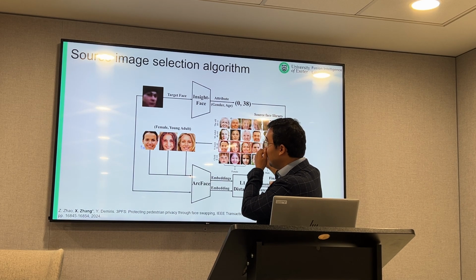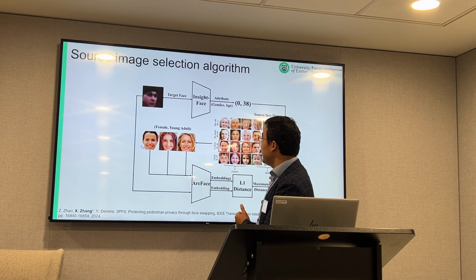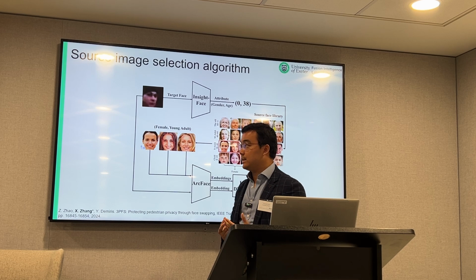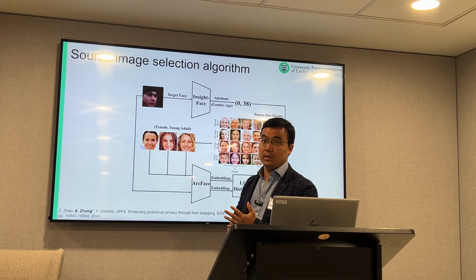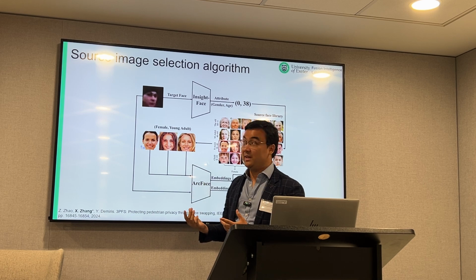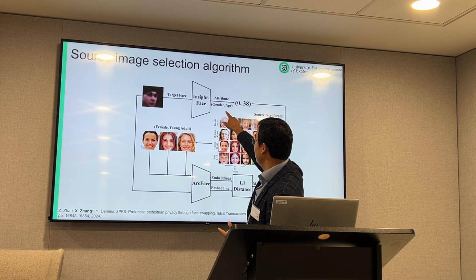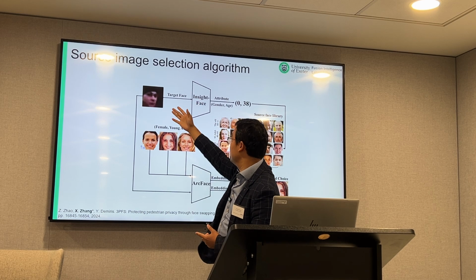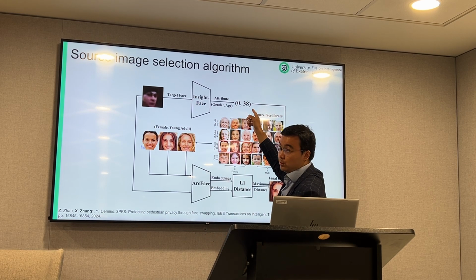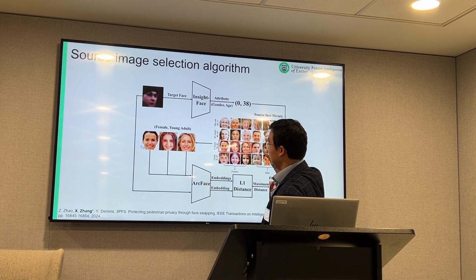as I mentioned, we propose a source face image selection algorithm. The idea is that we hope the swapped face has a similar age and similar gender compared to the original pedestrian. This is why we firstly do an attribute recognition for the original face to get the gender and the age group, and then we select the same age group and the same gender from our source face library.